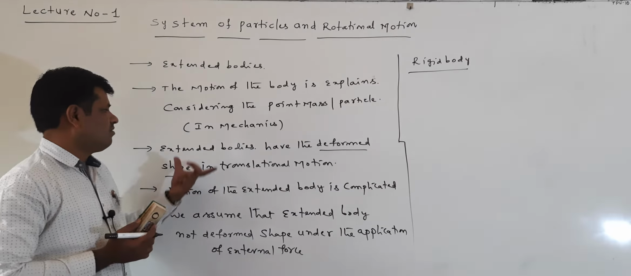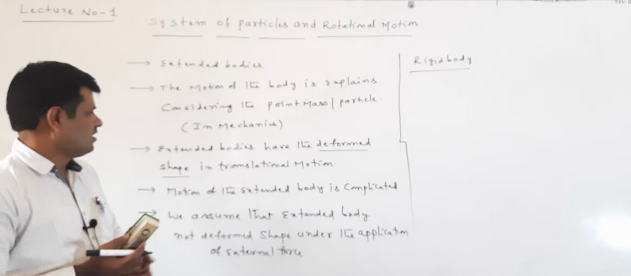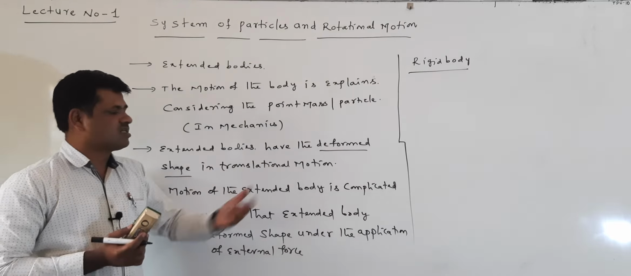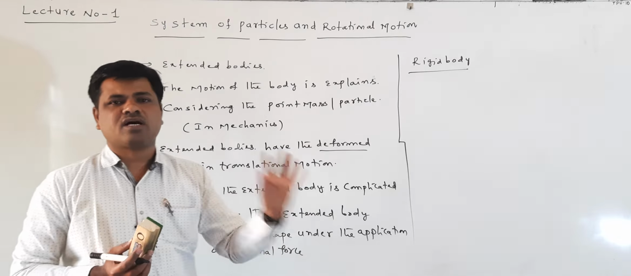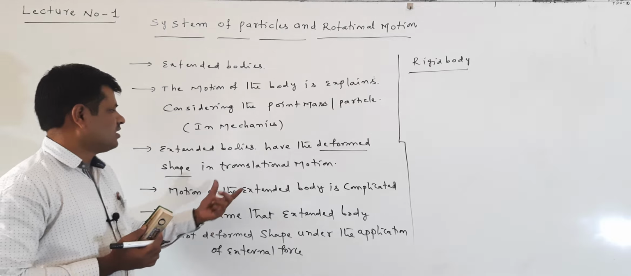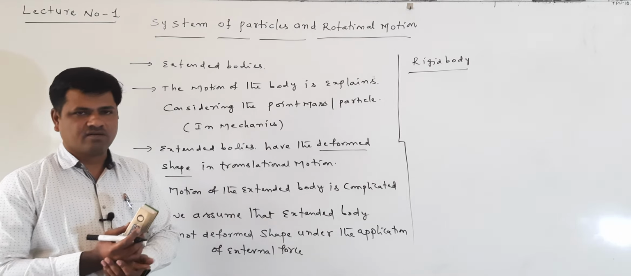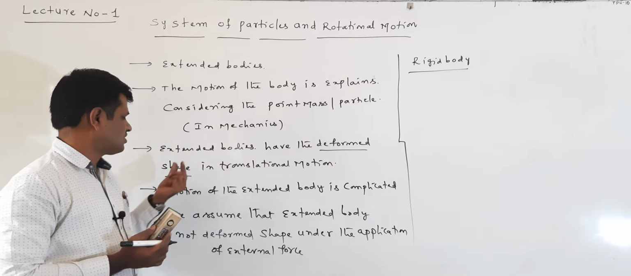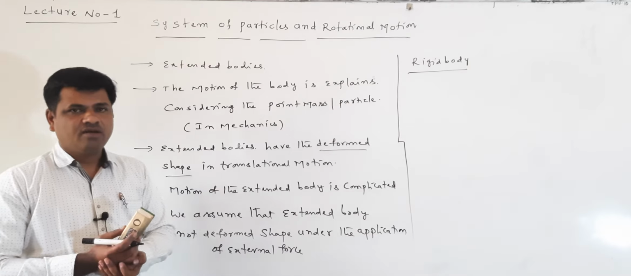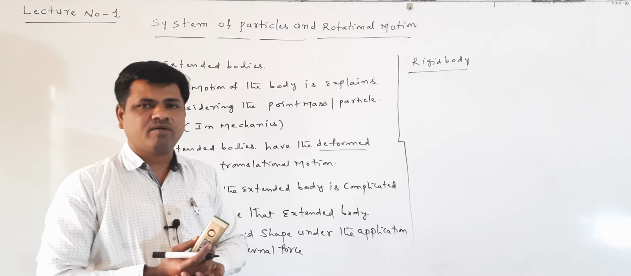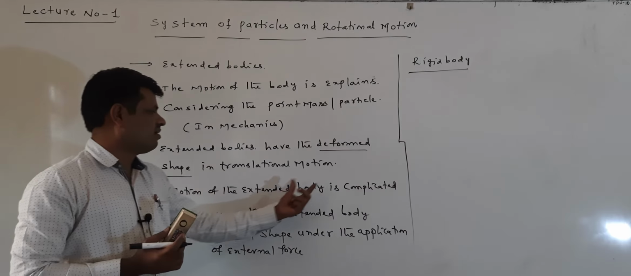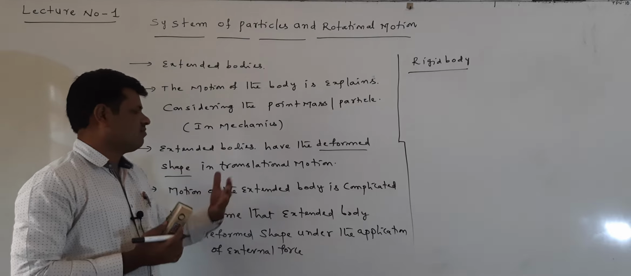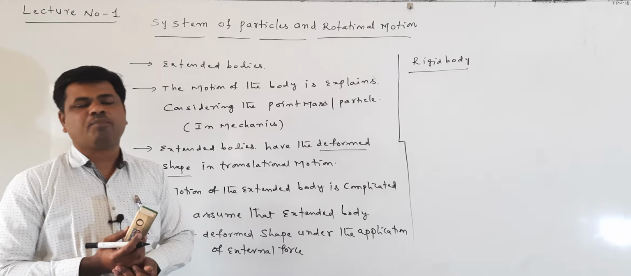But in this chapter we are taking extended bodies. In extended bodies, there is a deformed shape in translational motion. Suppose we apply a force on an extended body, and that extended body has translational motion. In this motion, the extended body takes a deformed shape. When the extended body becomes deformed, the explanation of its motion is very complicated.